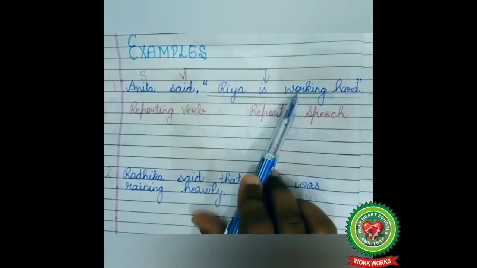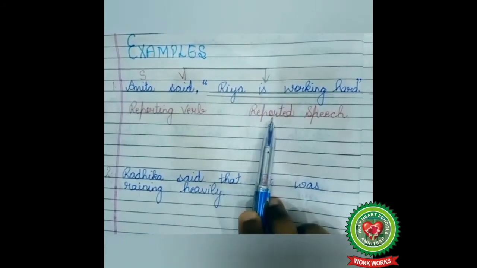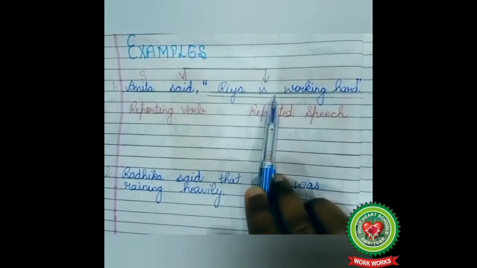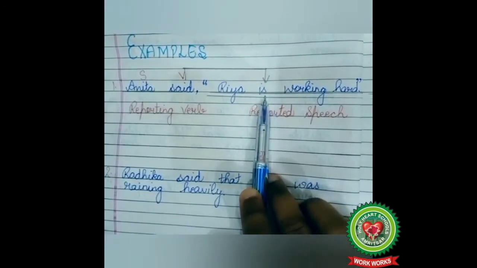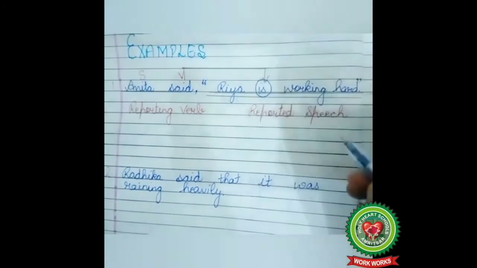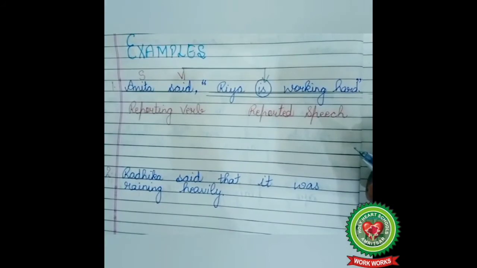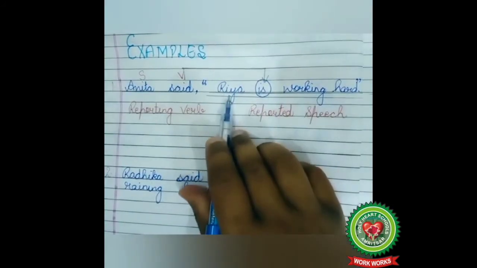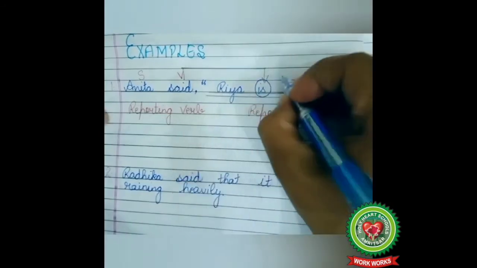Riya is working hard. Here, our reported speech is in present continuous tense, and according to the rules, present continuous tense changes into past continuous tense. And the rule of past continuous tense is was/were plus ing. Riya is a singular subject, so what will come? Was.